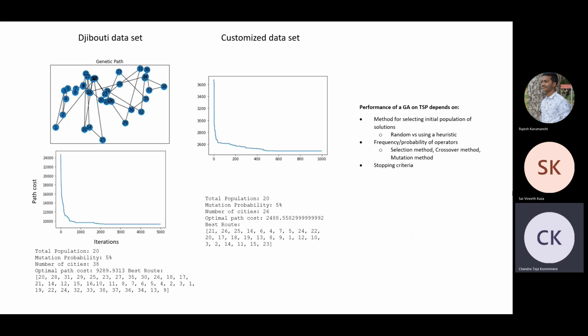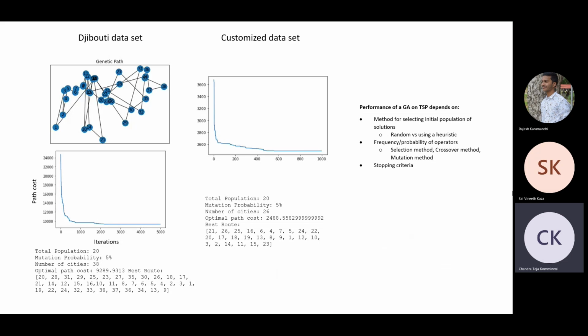This algorithm is run on a dataset with a total of 38 nodes, and we can clearly see the path that has been tracked over here. Below that, we have an image of path cost versus iterations. We can see that as the iterations grew, the path cost is continuously decreasing. For these 38 cities, we got a cost of 9,289, whereas the actual optimal cost is about 6,500.